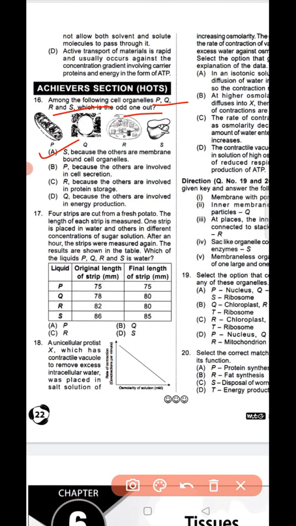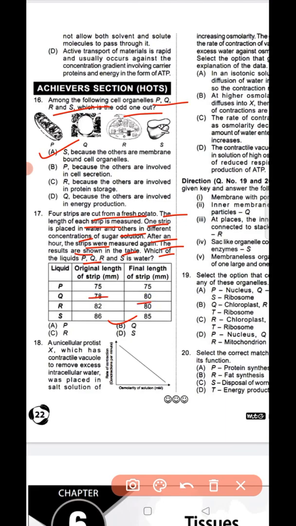Now question number 17. Four strips are cut from a fresh potato. The length of each strip is measured. One strip is placed in water and the others in different concentrations of sugar solution. After an hour, the strips were measured again. The results are shown in the table. Which of the liquids P, Q, R, S is water? So question number 17, option B is the correct answer, that is Q, 78 and 80.